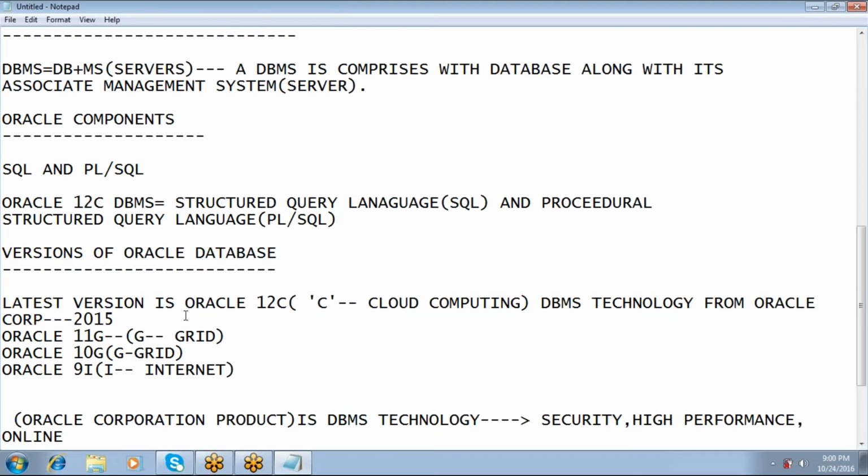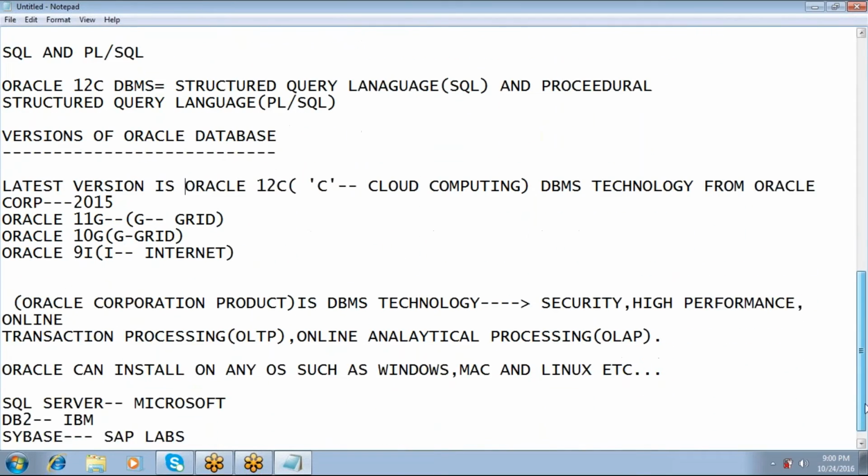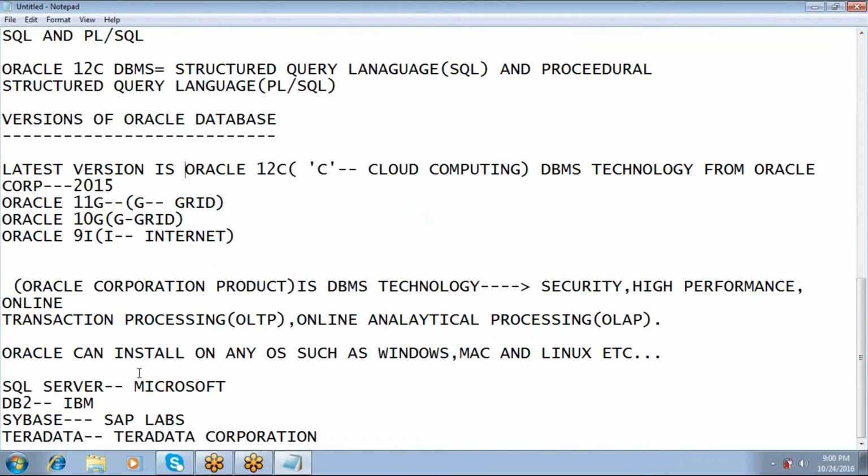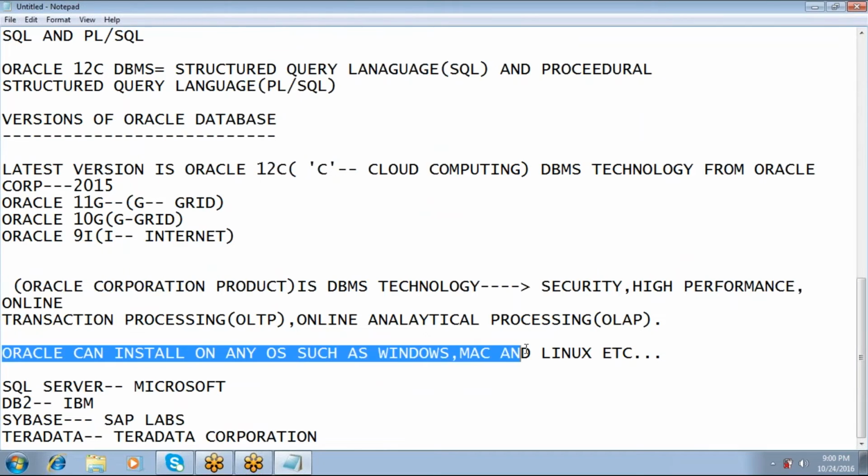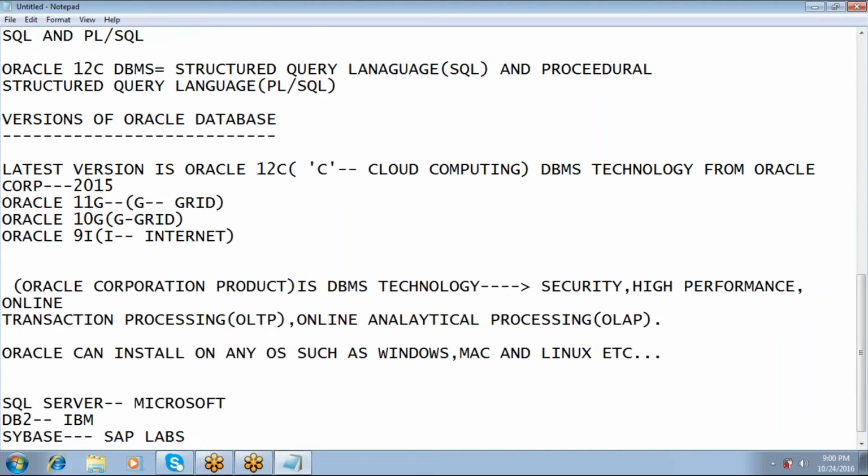We are using Oracle 12c in day-to-day activities. Then Oracle can be installed on any operating system, so Oracle is platform independent.